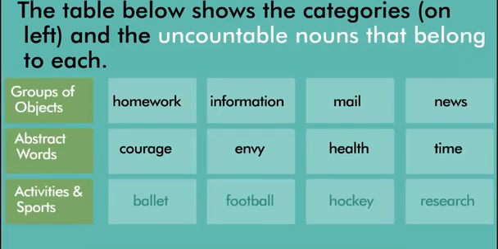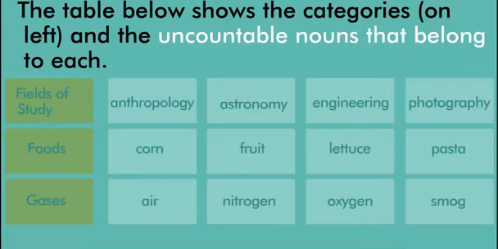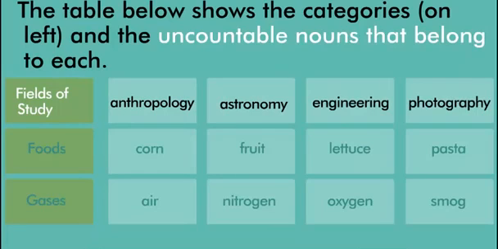Activities and sports include uncountable nouns like ballet, football, hockey, research. Fields of study include uncountable nouns like anthropology, astronomy, engineering, photography.